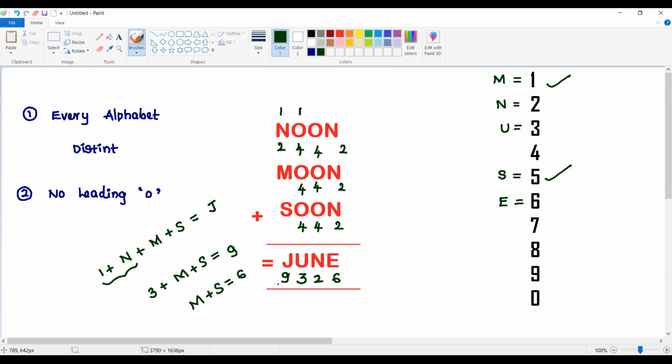Sir, why are you taking 9 only? If you take 8, then what happens? If you take 8, 5 is left over. Then it can be 1 comma 4, but already 4 we have assigned for O. We cannot take that. So that's the reason the answer should be equal to 9326. Actually, the question is asking for the possible value of 9 plus 3 plus 2 plus 6. That's going to be our answer choice. So that's how you are able to solve the question.